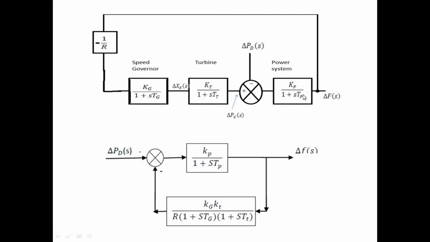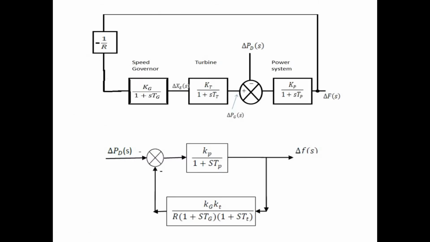And here the generator is the plant model, and this is in negative feedback. The output is del f of s and the input to the generator is del PD of s, because we are considering only the incremental change in load demand. So here we have the entire block as the feedback block in negative feedback.